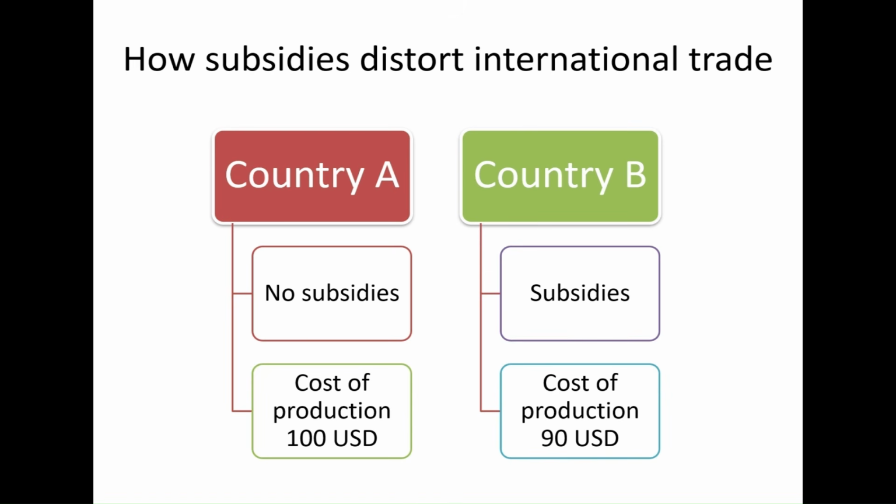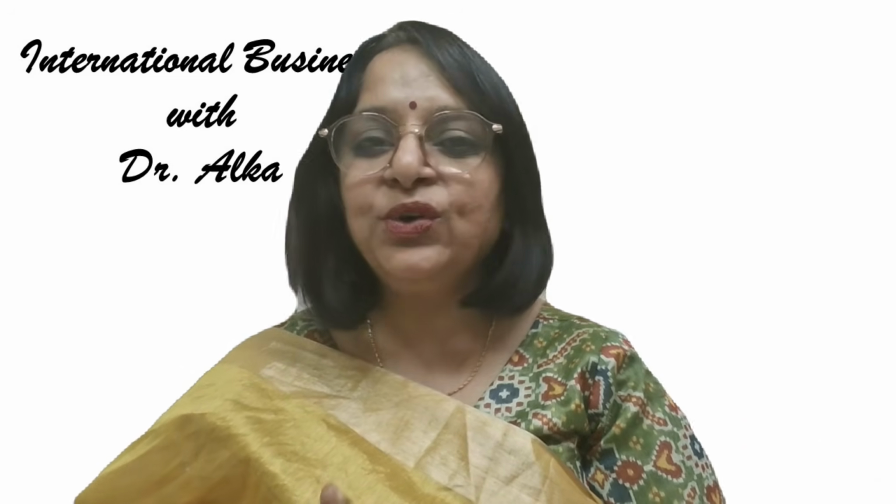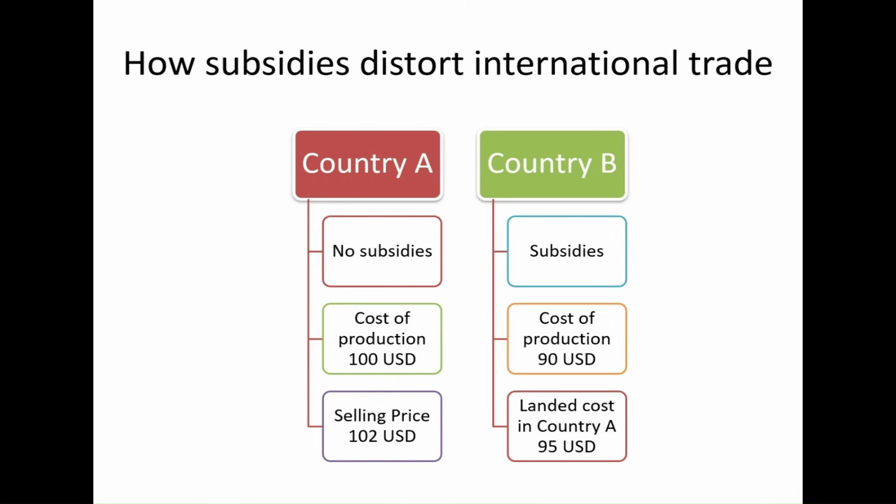Country A still has no subsidies with the cost of production of 100 US dollar, but in country B, government is now giving 10% subsidies for procuring raw material, due to which cost of production drops to 90 US dollar. Just from these two numbers, what do you think is going to happen next? Let's move further. Country A, no subsidies, cost of production 100 US dollar. Country B, subsidies, cost of production 90 US dollar.